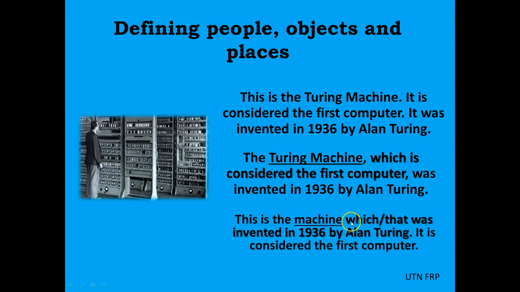Now, this is the machine which or that was invented in 1936 by Alan Turing. It is considered the first computer. Here we are defining machine, what we mean by machine. Here we are just adding information.